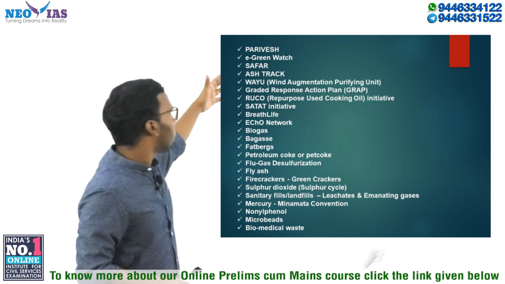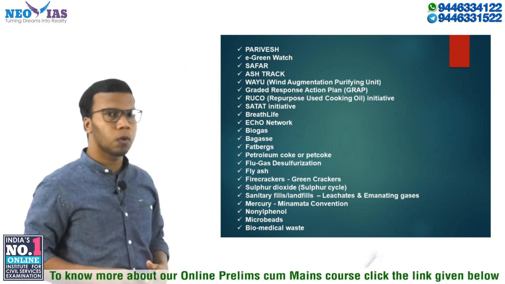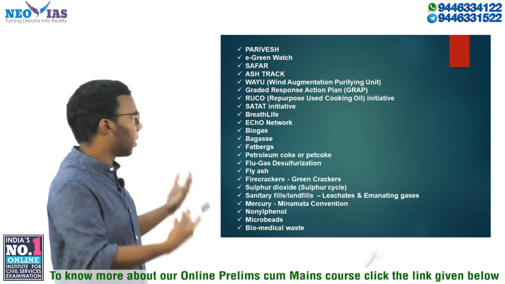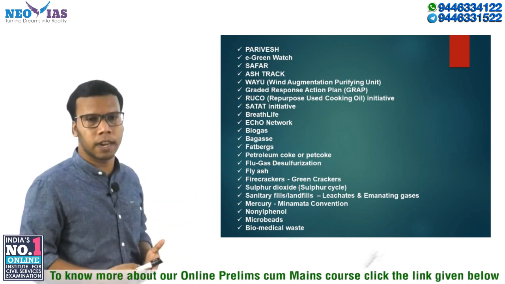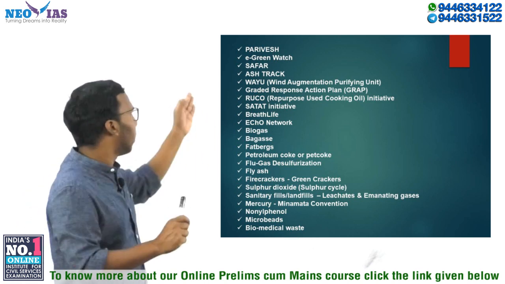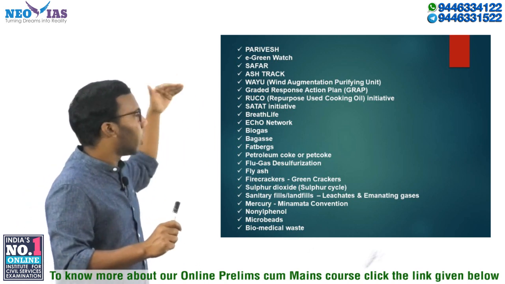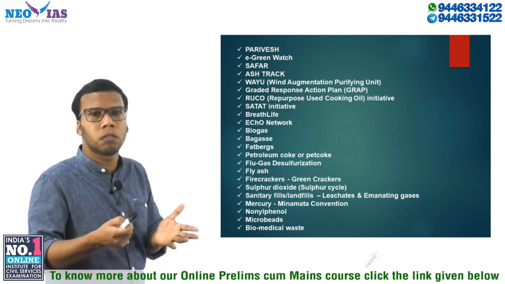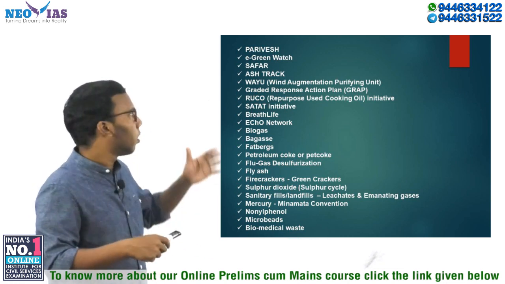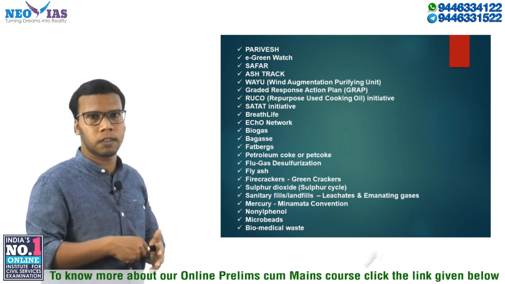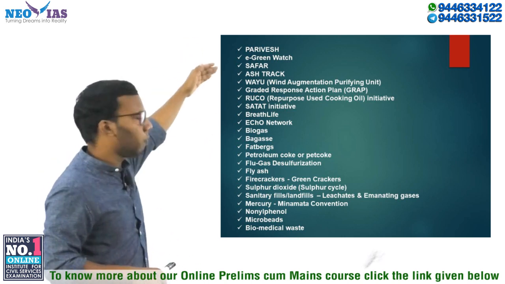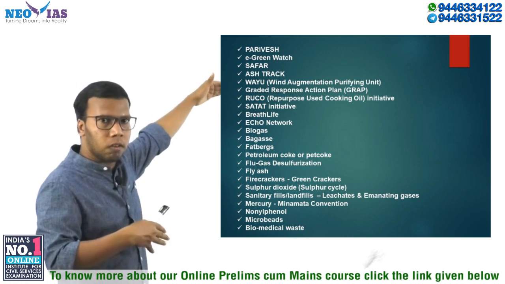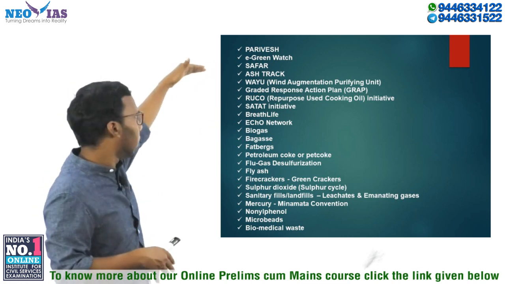Now here are other topics, for example Parivesh. Parivesh is a web based system to bring transparency in obtaining environmental clearances. You need to know what Parivesh is and what its advantages are. Parivesh is a web based single window system for getting environmental clearance. Now we have another topic, e-green watch. What is this e-green watch and under which organization or authority does it come?